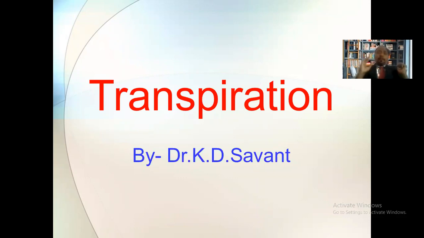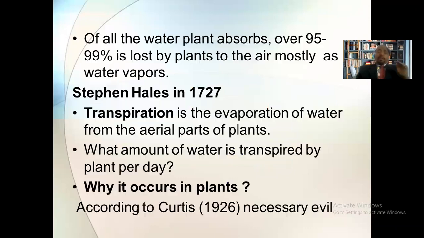Now, what is transpiration? As I told you, the plant absorbs a large amount of water, and nearly 95 to 99% of the water absorbed by the plant is lost in the form of water vapors. The rest of the water is lost by a different process, which we call guttation. But through transpiration, most of the water is lost in the form of water vapors.